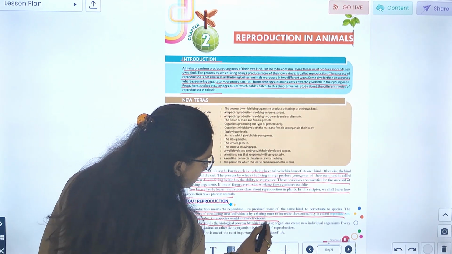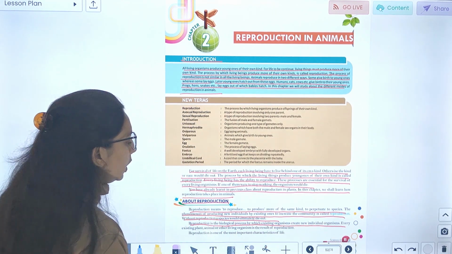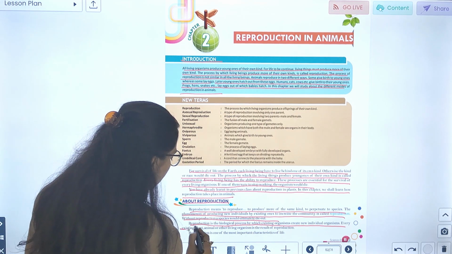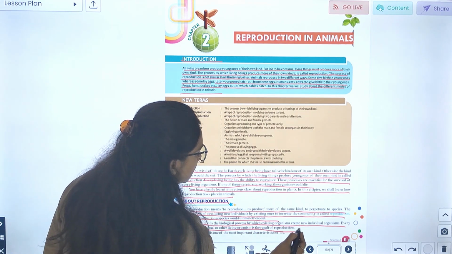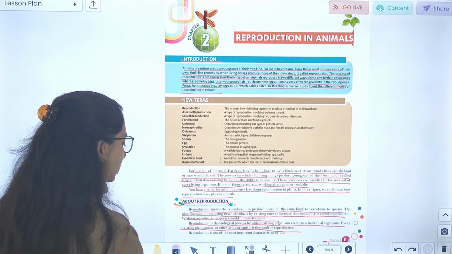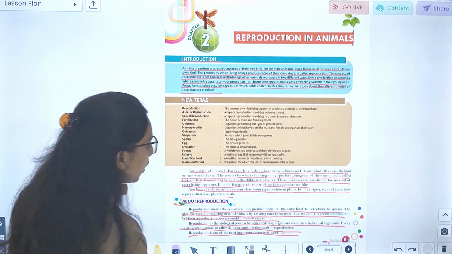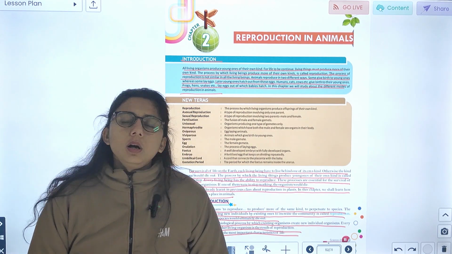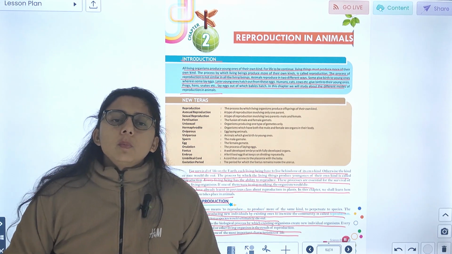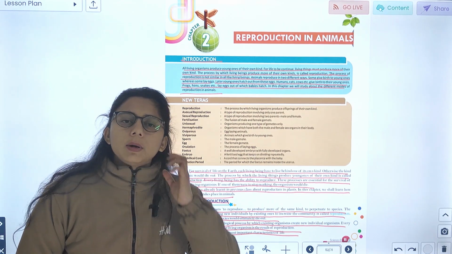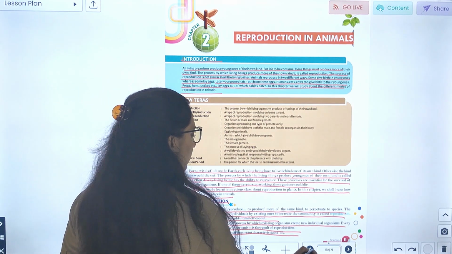Reproduction is the biological process by which existing organisms create new individual organisms. Every existing plant or other living organism is the result of reproduction. Reproduction is one of the important characteristics of life. Reproduction क्या है? Most important characteristics of है हमारी life की.